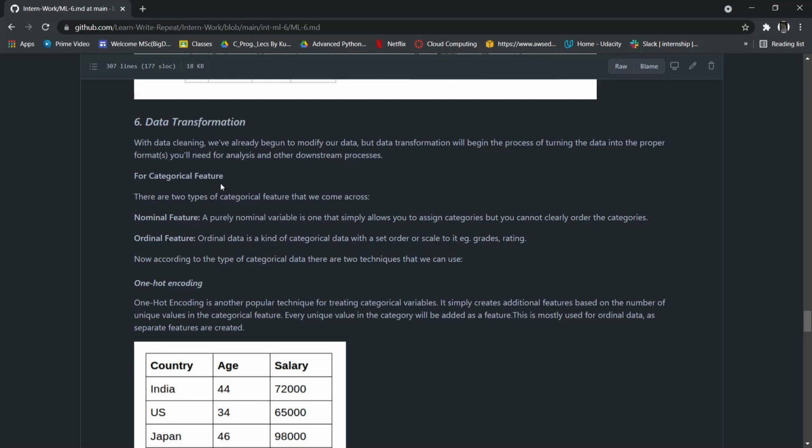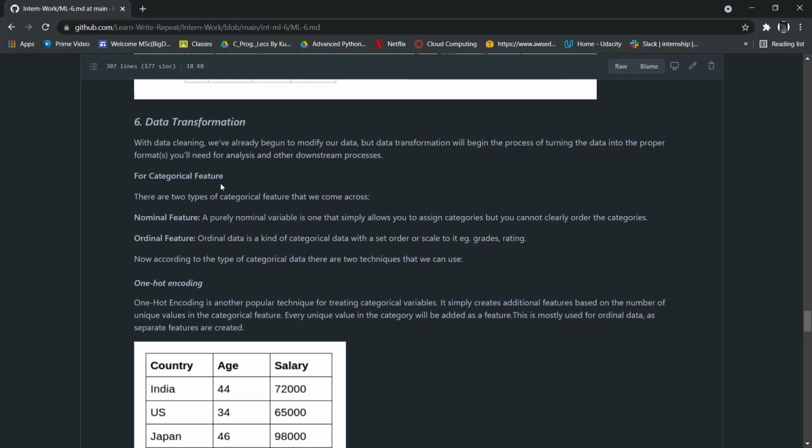So there is a scale attached to it. Another example is average, better, best, good. This also has a value or scale attached to it, a scale for measuring. This all comes under ordinal features.